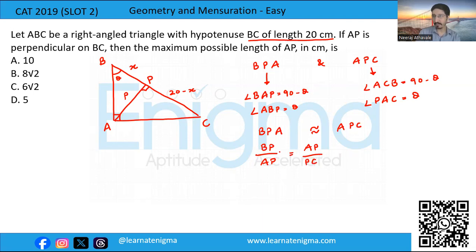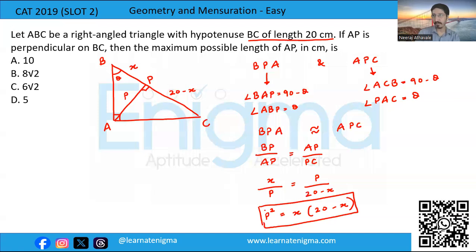Now substituting the values, we have X, AP is P, is equal to P upon 20 minus X. So we have here P square is equal to X into 20 minus X. So this is the relation between P and X which we have got.